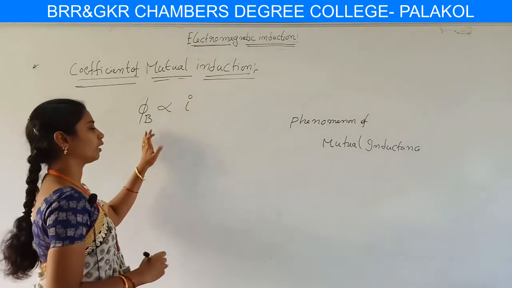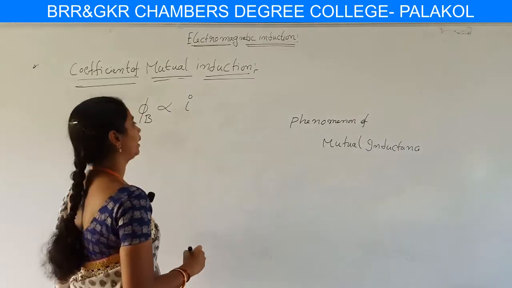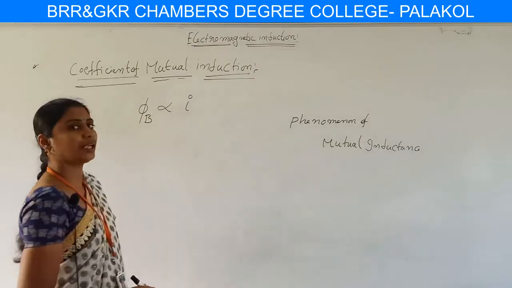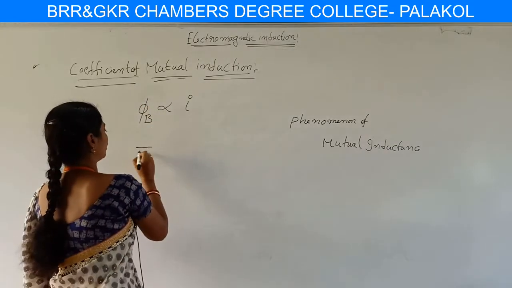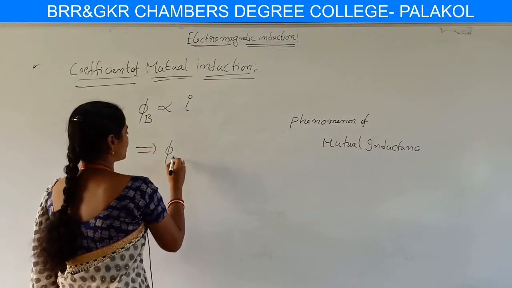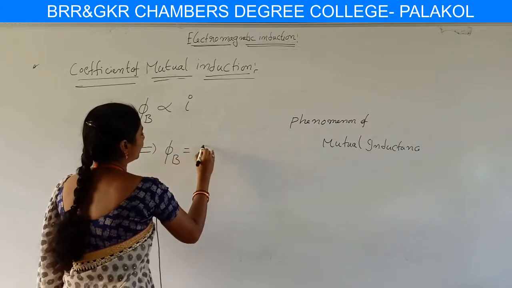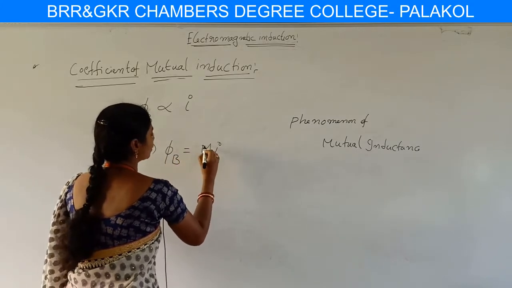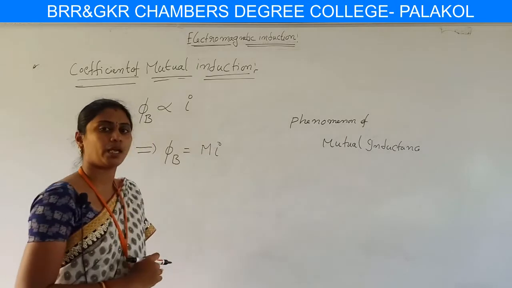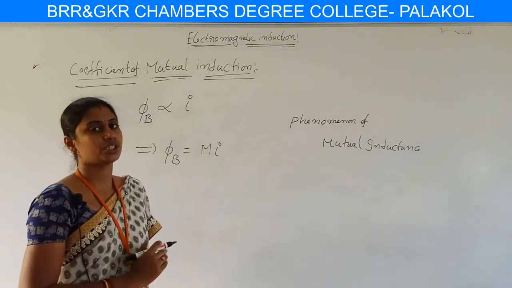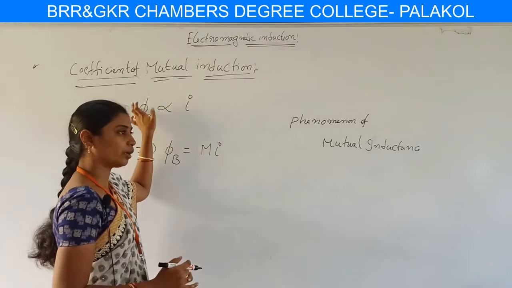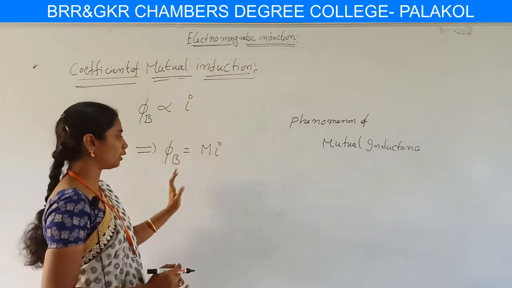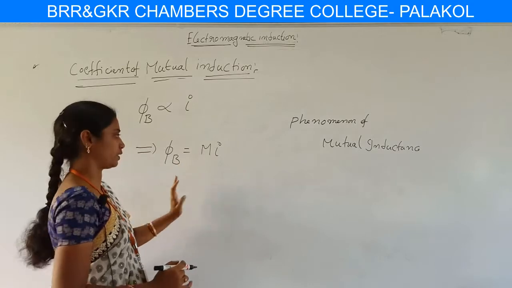Then we can write phi B is proportional to I. Here this proportionality is replaced by a constant, hence we can write the equation as phi B equals M into I. This M is the proportionality constant, which is the coefficient of mutual induction for these coils.